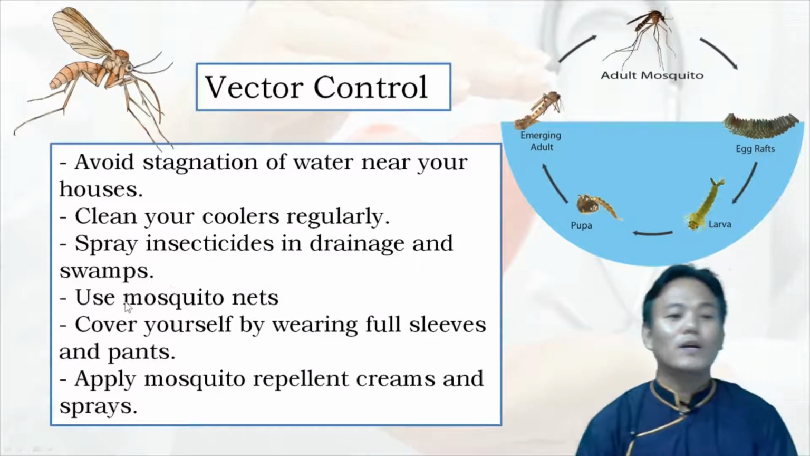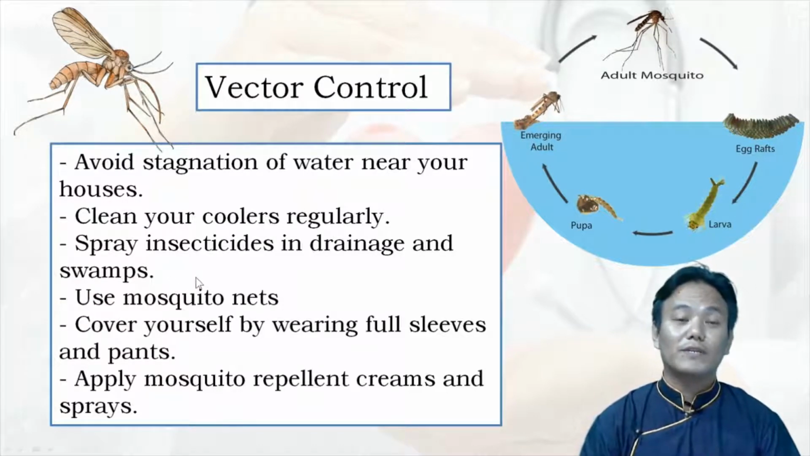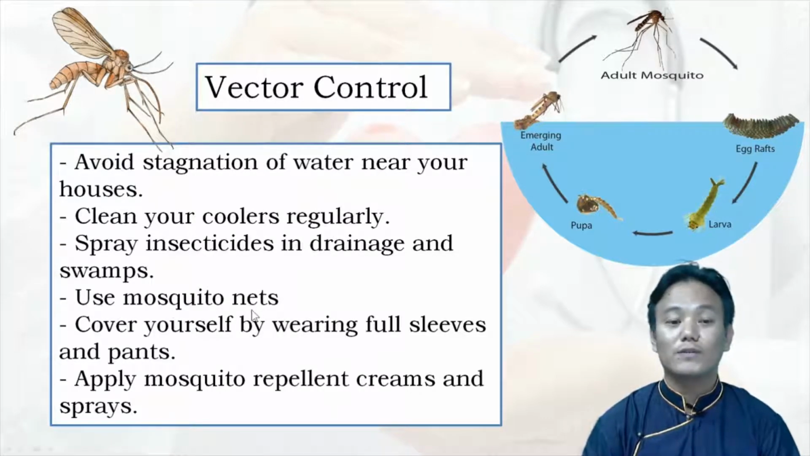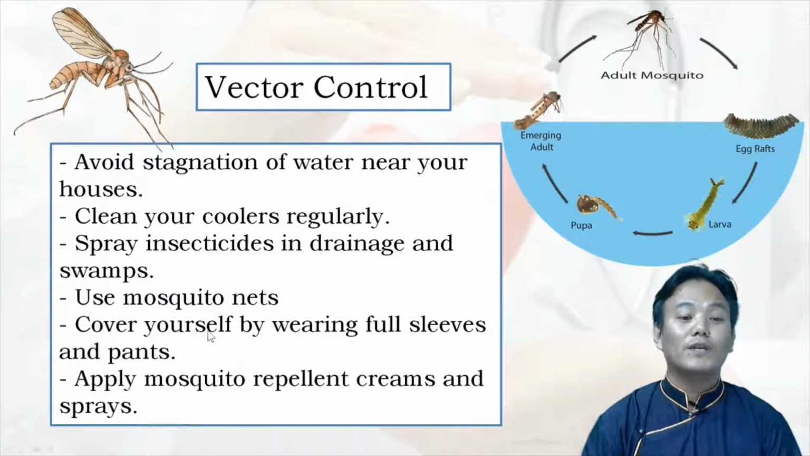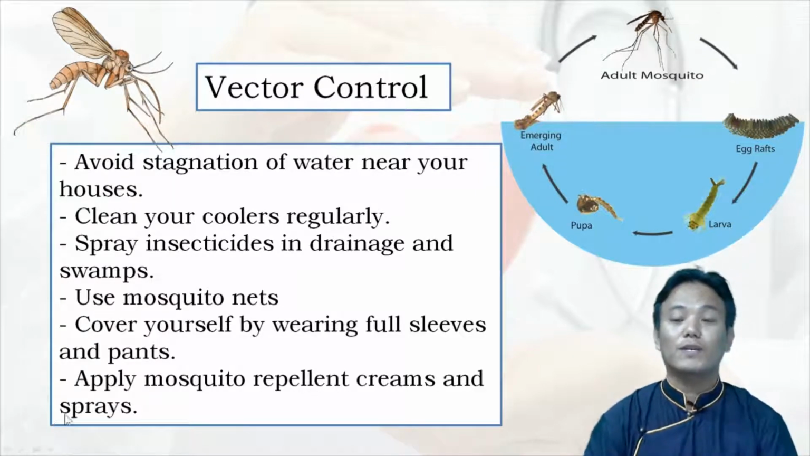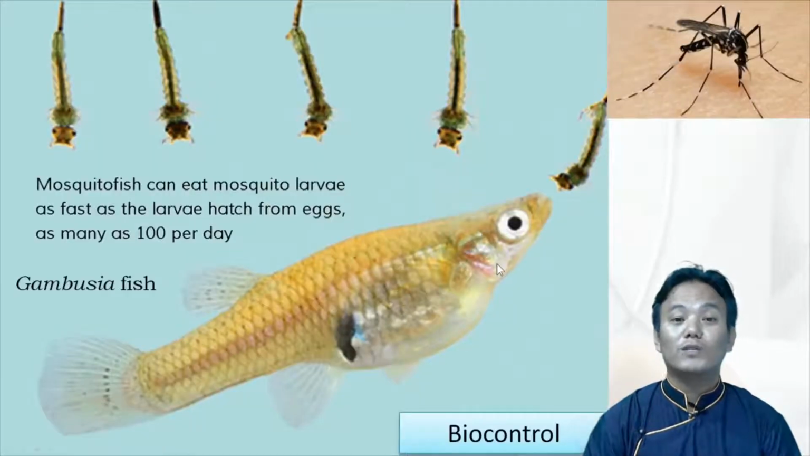And then in order to avoid getting bitten, you can use mosquito nets to sleep inside, and you can cover yourself properly by wearing full sleeves and pants if you go out, right? And in high risk zones, you can apply mosquito repellent creams and sprays on your exposed area, right? So these are the control measures. Okay, and one other control measure is also there, right?